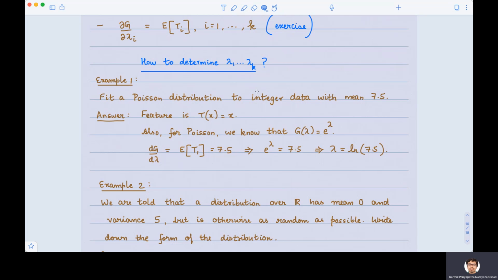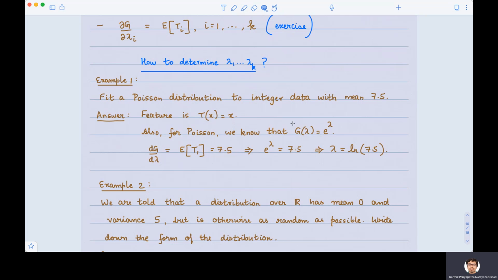Let's say we want to fit a Poisson distribution to integer data with mean 7.5. The measured feature is the mean, which means we want the expected value of x, which means we should have t of x as x, so that the expectation of t is equal to 7.5.